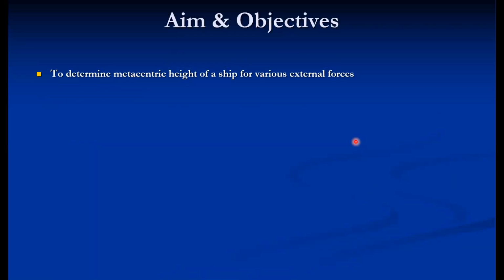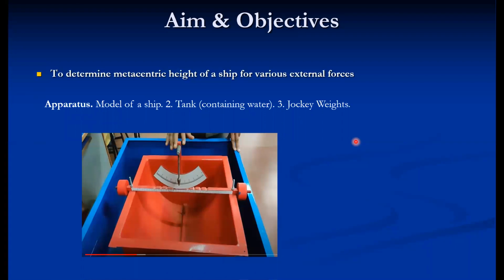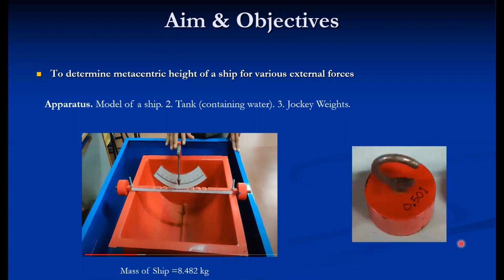As far as aim and objective is concerned, the main aim of this particular experiment is to determine the metacentric height of a ship model for various external forces. Now the apparatus used, that is a model of ship of weight 8.482 kg. Then the tank containing water in which the ship floats, and the jockey weight.